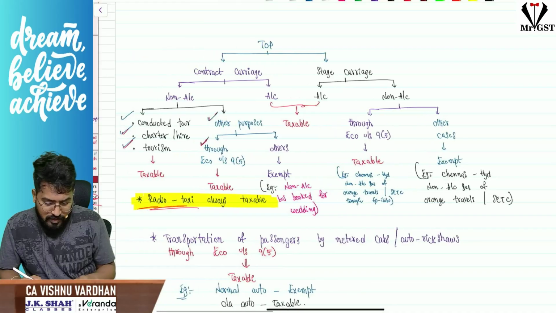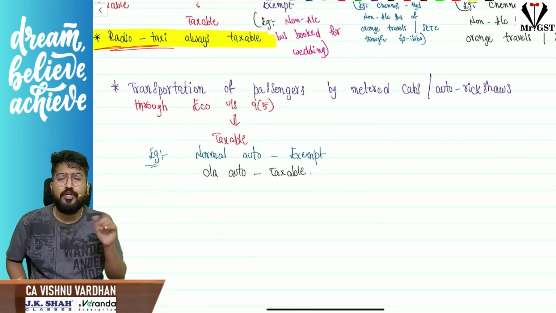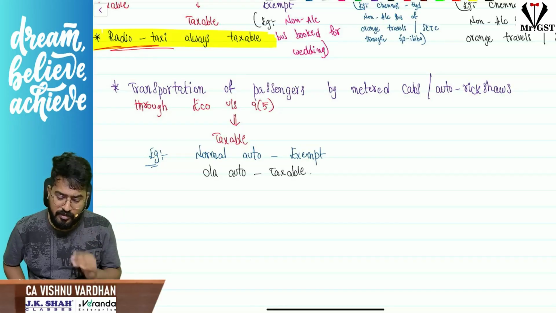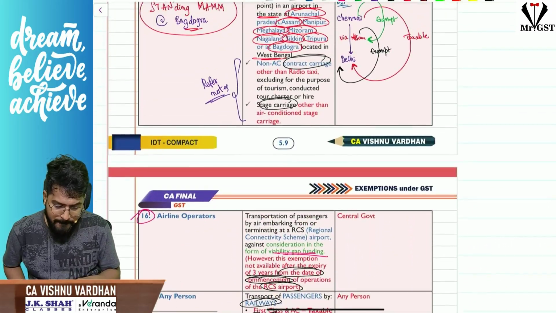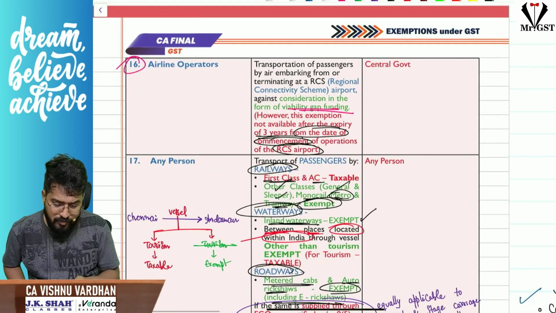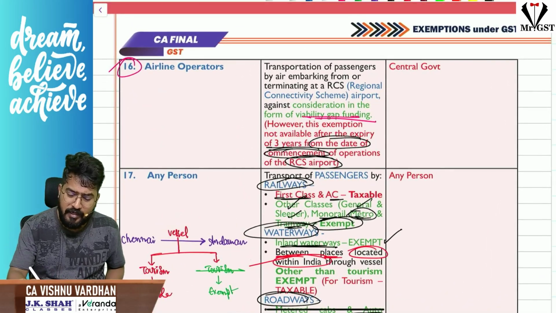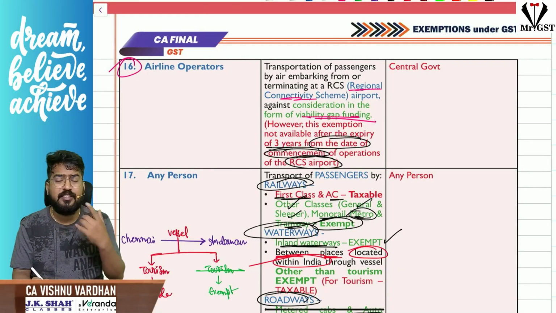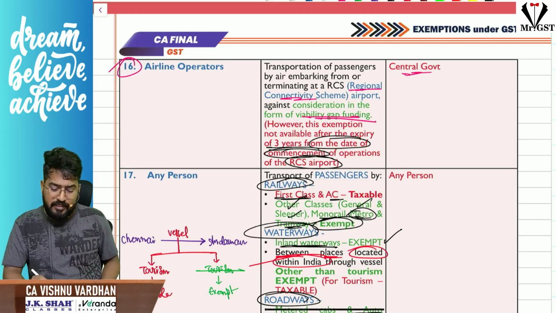Okay, next, same way, transportation of passengers by metered cabs or auto rickshaws through e-commerce. Generally metered cabs and auto rickshaws are exempt, sir, but if it is through an e-commerce operator under 9(5), it is taxable. That is with respect to stage carriage, contract carriage. Next, airline operators operating their aircraft from a regional connectivity scheme airport, where the consideration is paid by the central government in the form of viability gap funding, that is exempt under GST.